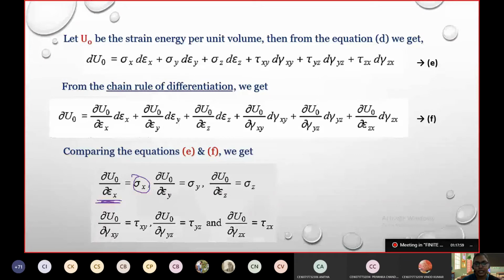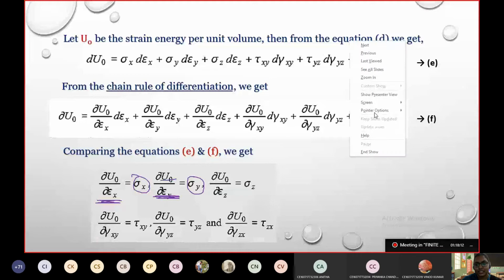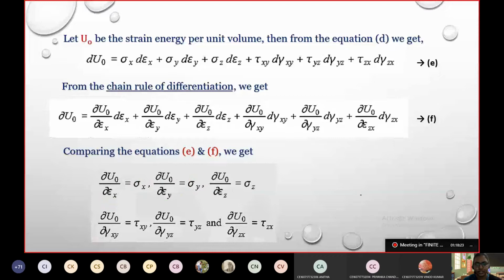The differentiation of strain energy per unit volume with respect to its strain in a direction is equal to its stress in the corresponding direction. It may be shear, it may be normal. Okay, are we clear until this point? I need one yes. One yes is enough. Yes, ma'am.